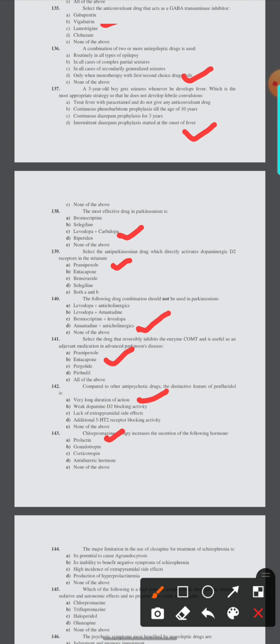The major limitation in the use of clozapine in the treatment of schizophrenia is its potential to cause agranulocytosis, its inability to benefit negative symptoms of schizophrenia, high incidence of extrapyramidal side effects, production of hyperprolactinemia, or none of the above. Here the option is A, its potential to cause agranulocytosis.